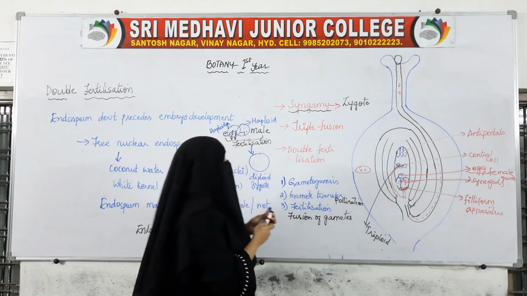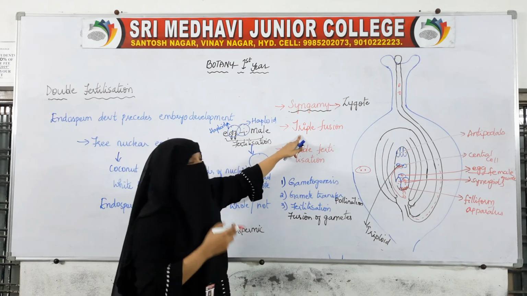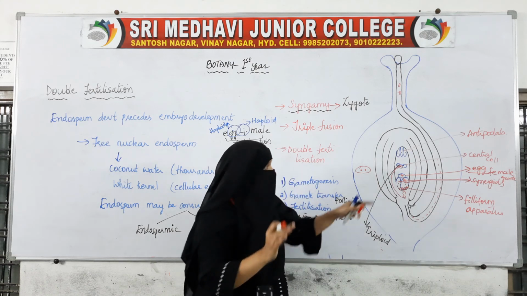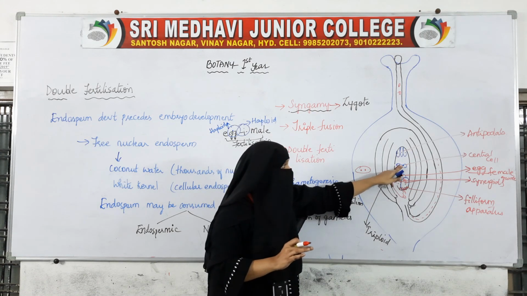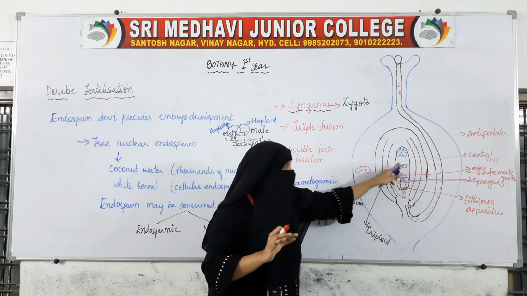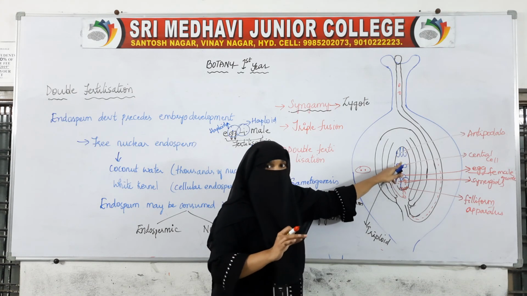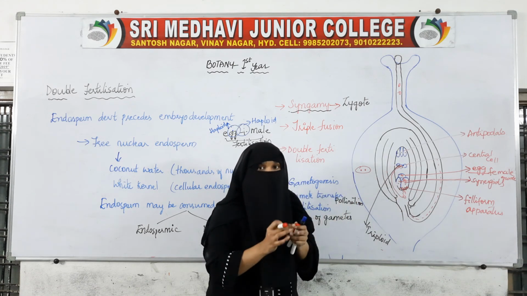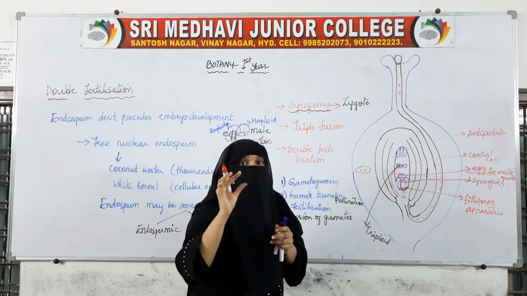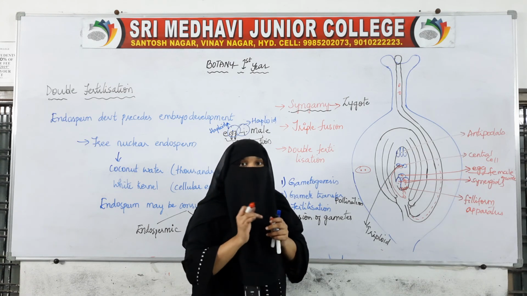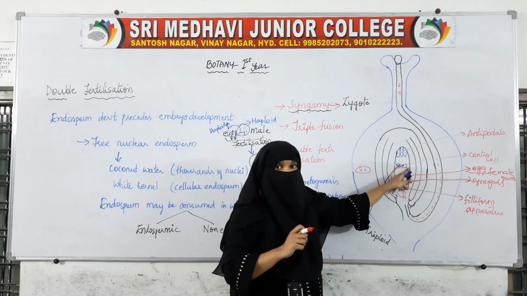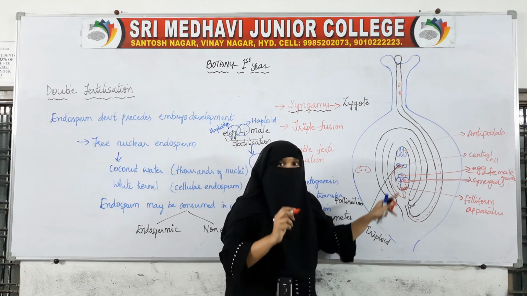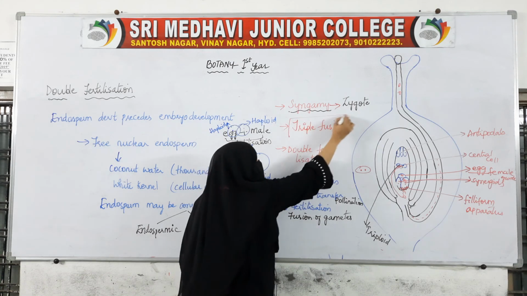And here this one is also called triple fusion, because two nuclei have already fused and formed the central cell. Two polar nuclei have already fused and formed the central cell. So to this diploid central cell, one more male nucleus has been fused. So now this is called triple fusion. Three nuclei are fusing, the two diploid nuclei and this male gamete. So this we call triple fusion.